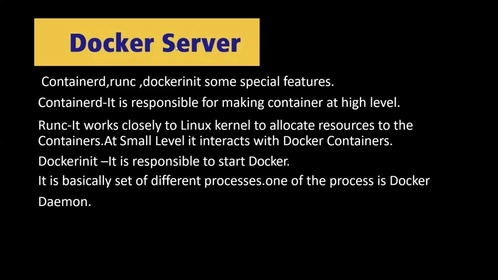So the server is divided into three components: containerd, runc, and Docker init. What does Docker init do? Docker init just starts your Docker Desktop. runc basically allocates the resources to your containers. What does containerd do? containerd is responsible for making containers at a high level. High level means if you want to allocate the maximum resources to your containers, then use this component of the Docker server. Here you can see only the three components.